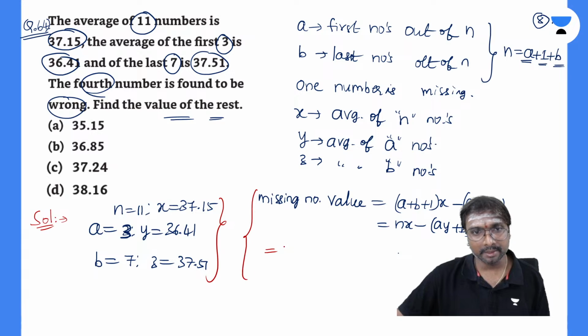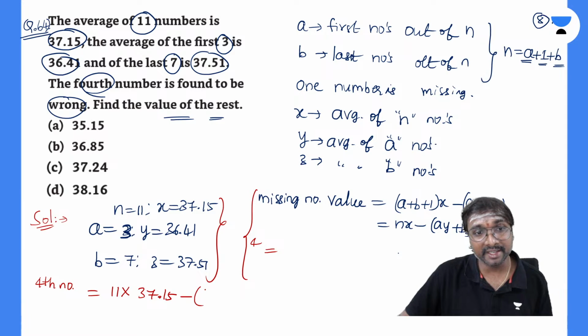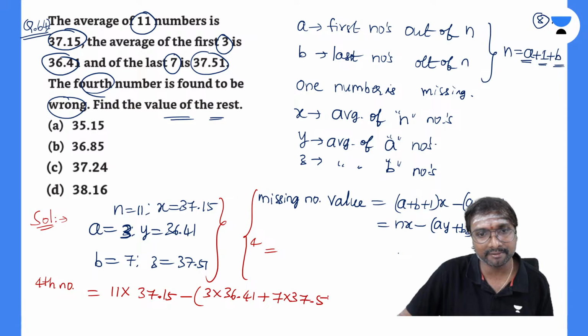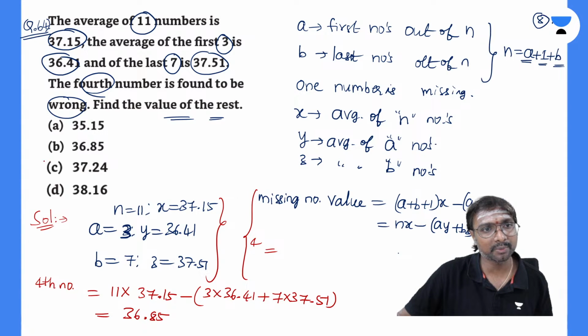The fourth number is equal to N into X, N is 11, into X, 37.15, minus the first three numbers into their average 36.41, plus the last 7 numbers with average 37.51. What does it come to? 36.85. The fourth number is 36.85.